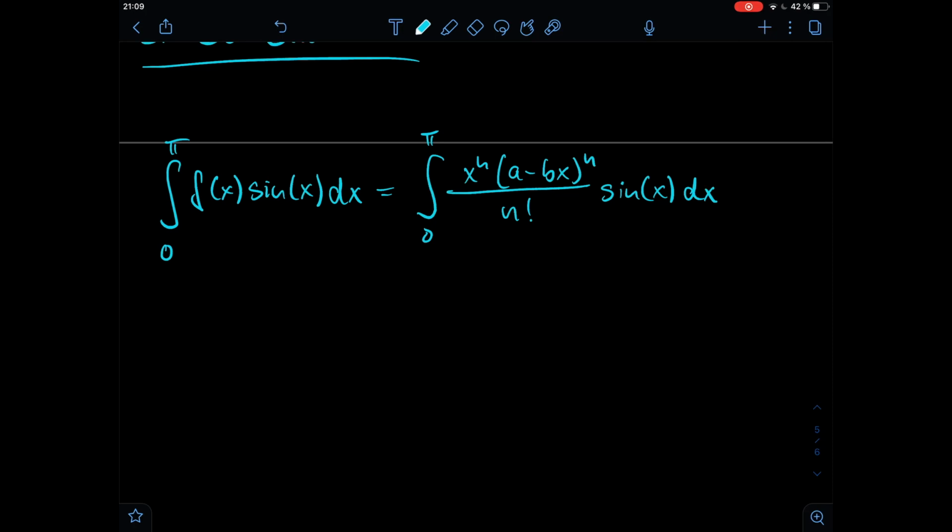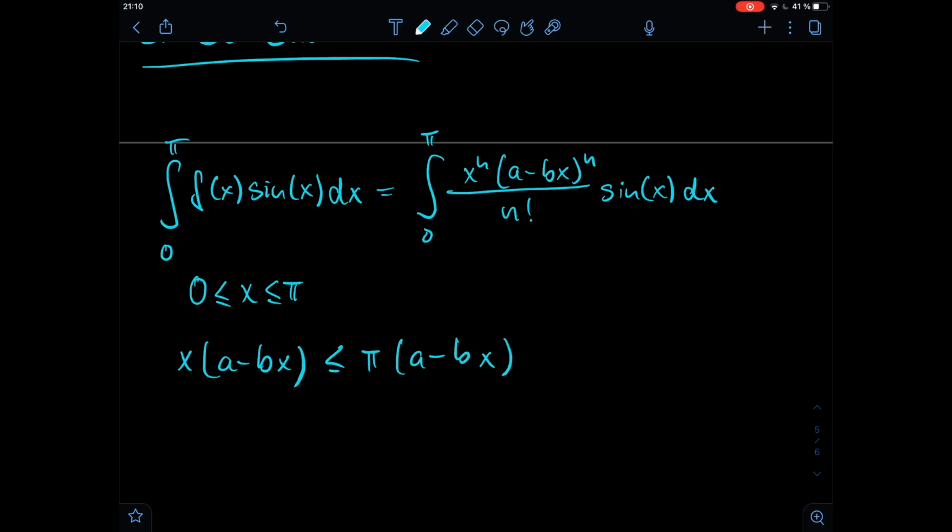So how do we estimate that upper bound? Let's take a look at x times a minus bx. We know that from the integral limits, it goes from 0 to pi, so x is in between 0 and pi. So we can write 0 is smaller than x is smaller than pi. Therefore, this whole thing here is smaller than pi times a minus bx.